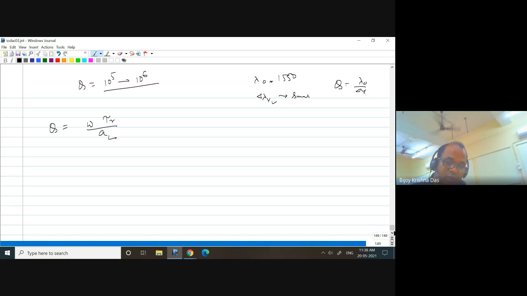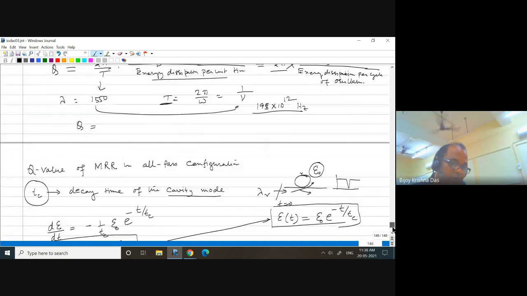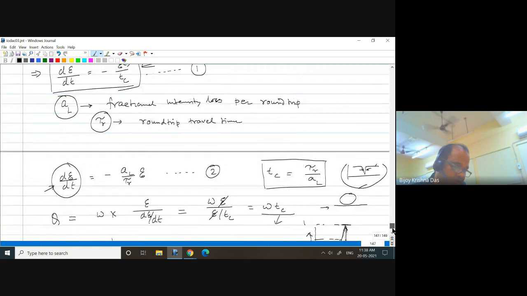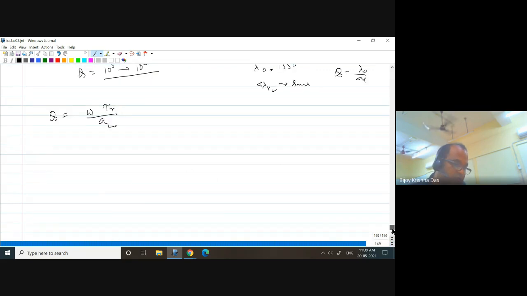If you go back to the previous slide, somewhere we have mentioned it. If you use this equation instead of d/dt, you can involve AL directly. I have used d/dt from here. Now if I use equation 2, then I can say that the Q value is this one.